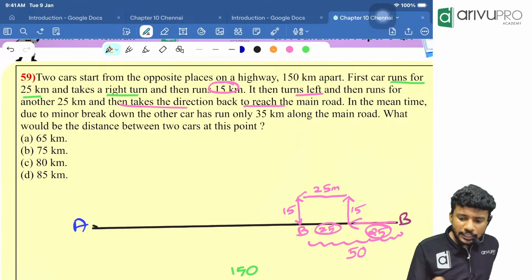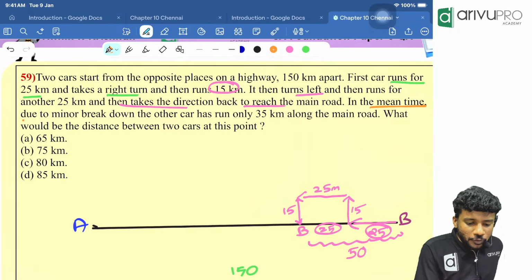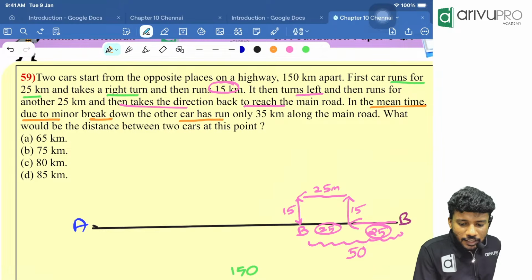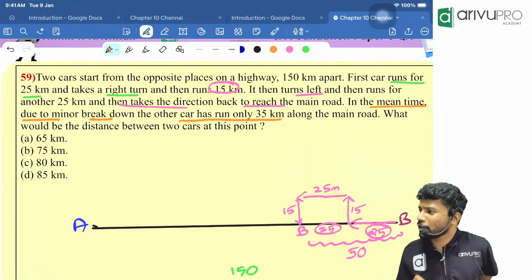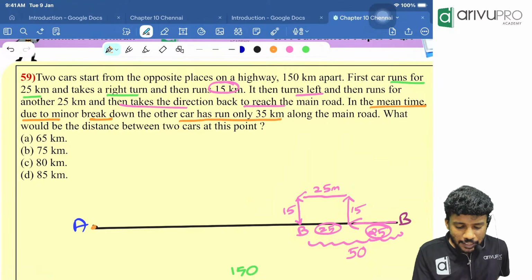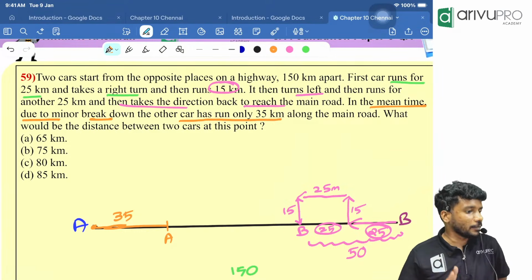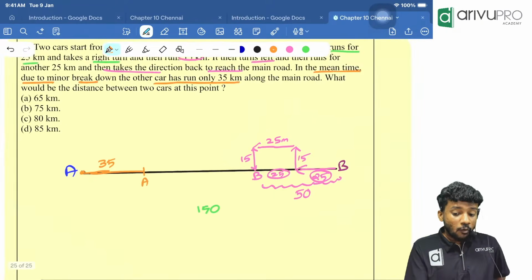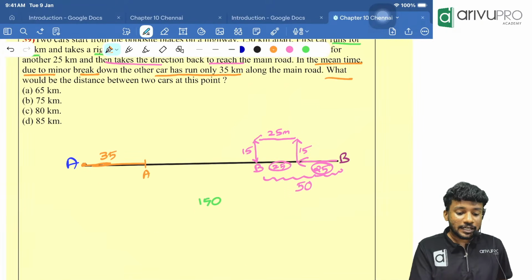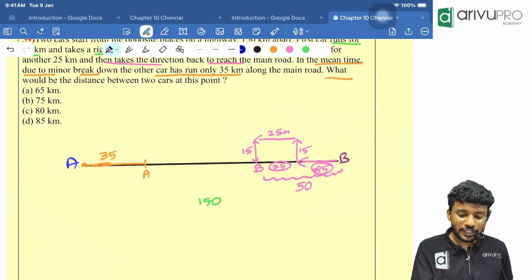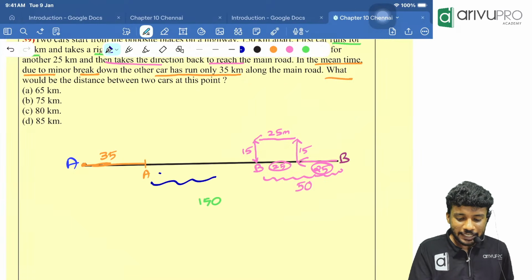Then they are telling us that in the meantime, due to a minor breakdown, the other car runs only for 35 kilometers. What do you mean by that? That means A is only traveling 35 kilometers. So A is currently over here, and it traveled 35 kilometers. Then the question is the distance between the two cars, so we need to find the distance between A and B currently.